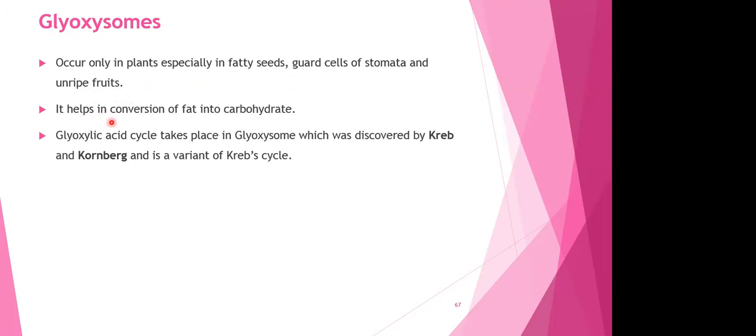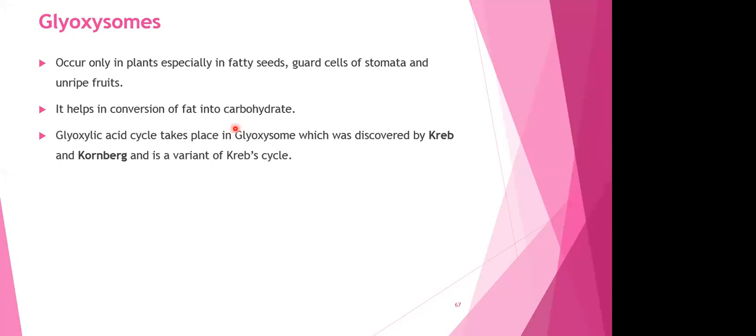The glyoxysomes help in the conversion of fats into carbohydrates. So spherosomes were storing oils, and glyoxysomes will break down the oils into carbs. So glyoxysomes help in the breakdown of fats into carbohydrates.